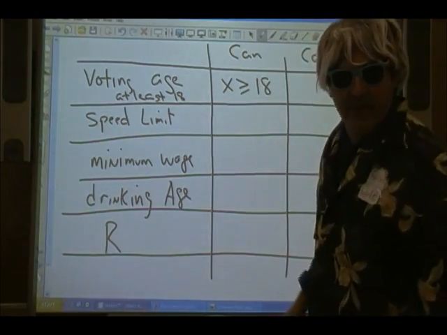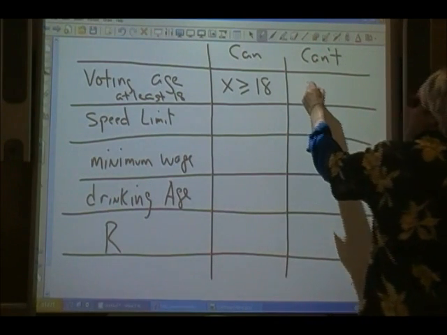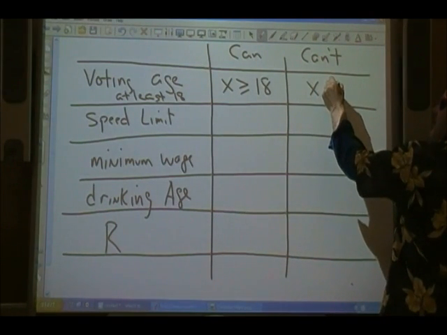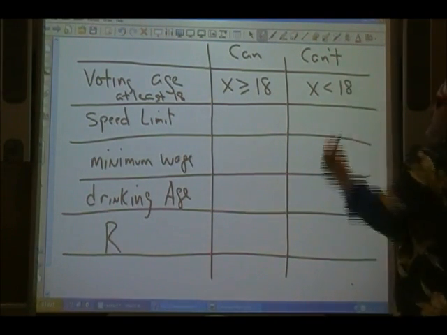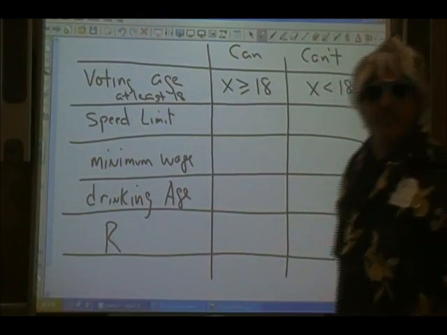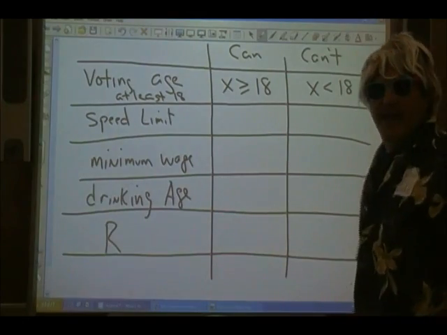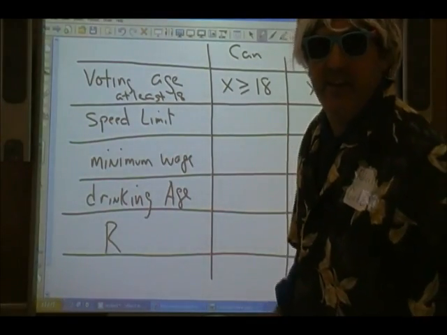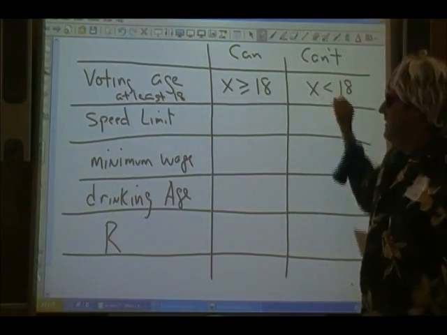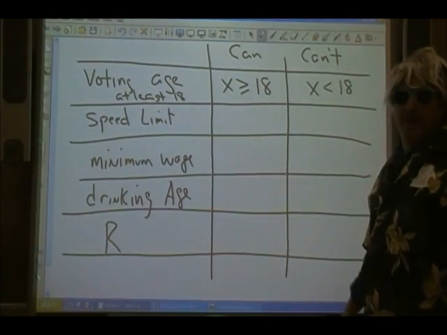So who cannot vote are the people whose ages are less than 18. Don't put an equal sign, because if you put an equal sign, that would mean 18-year-olds also cannot vote. So it's 18 and above.